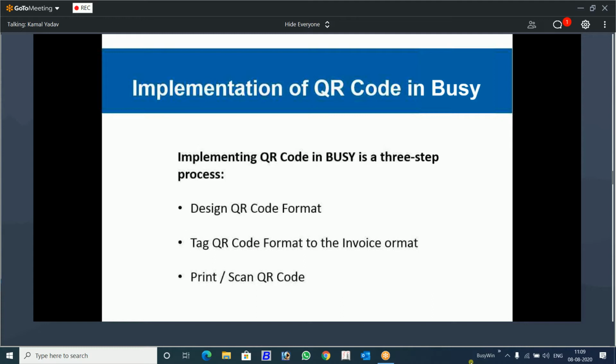Then you will come into the main format of the invoice design or any other document. You will call that sub format there, saying that I need to print QR code here, and the information is already in my designed QR code format. Then the printing and the scanning of QR code. Now we will see the implementation in Busy. I will do it slowly so that nothing is missed and everybody is able to understand it very clearly.